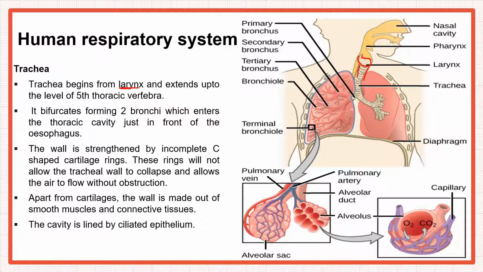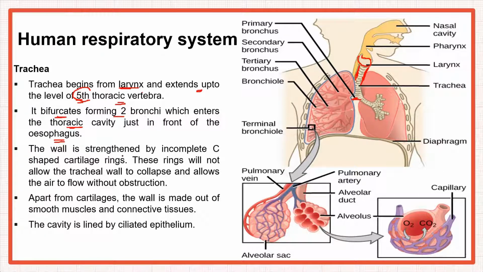The trachea begins from the larynx and extends up to the level of the fifth thoracic vertebra. Then it bifurcates to form two bronchi. Bifurcates means it divides to form two bronchi, which then enter the thoracic cavity just in front of the esophagus. Remember, the esophagus is behind the trachea.